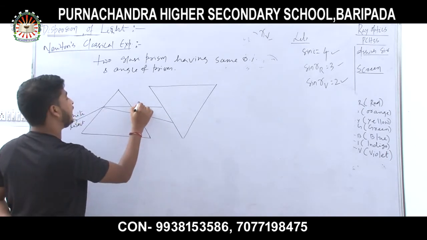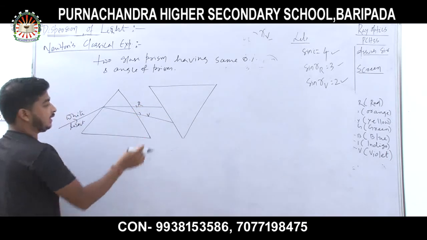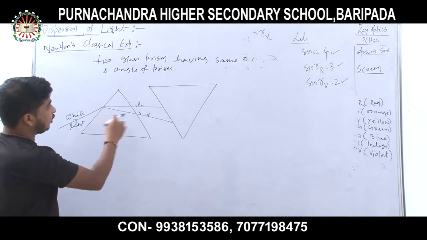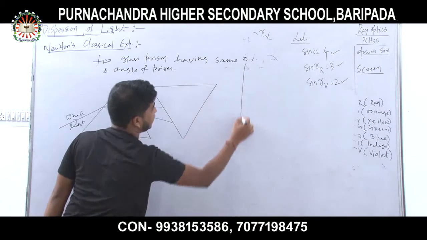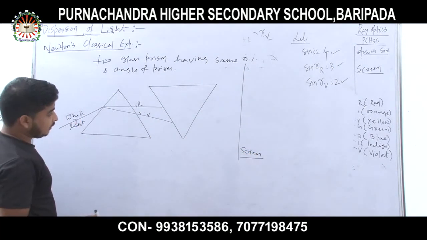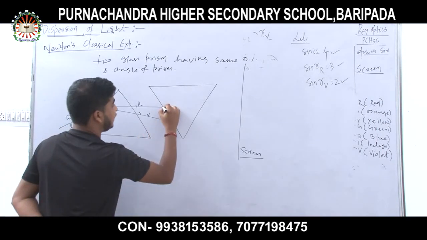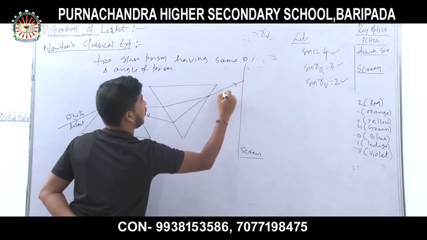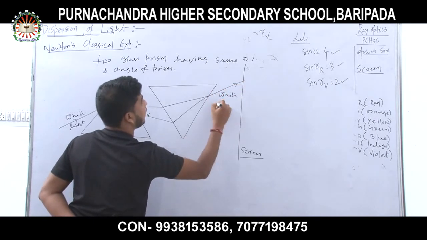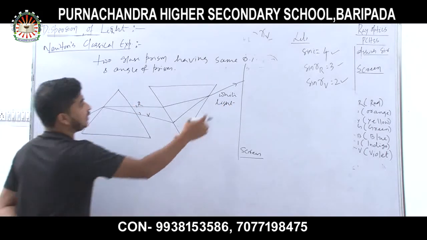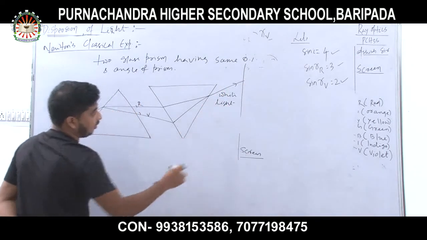Suppose this is red and this is violet, and in between them there are other 5 colors. Here I placed a screen. So we found that these colors after refraction give white light. I found a white light on the screen.